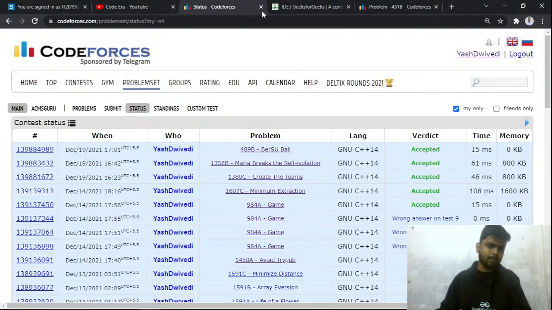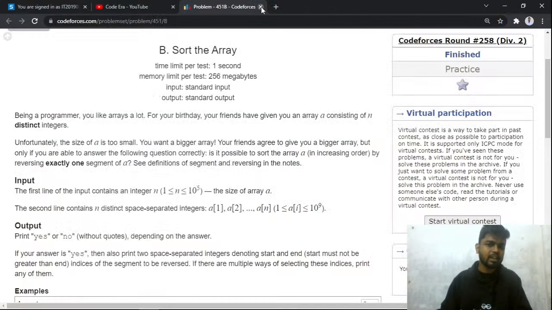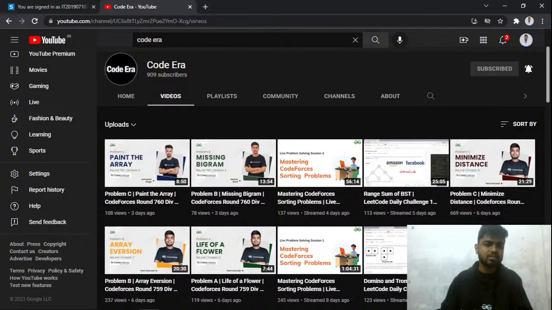So these are the 3 problems that we have discussed today. I think that we are running out of time if we discuss this problem. We'll discuss this problem in the next class, that is tomorrow.